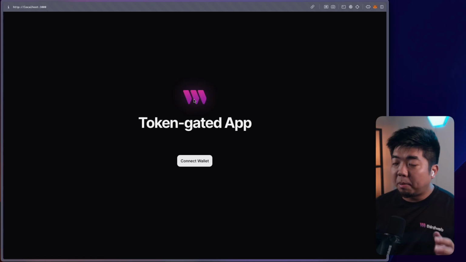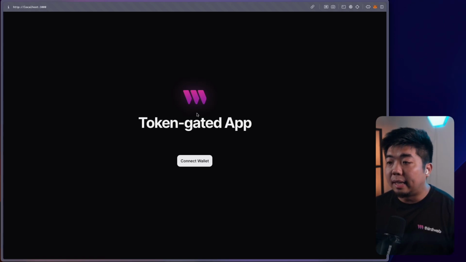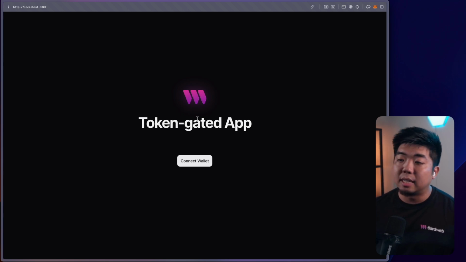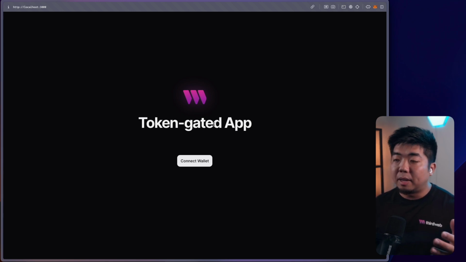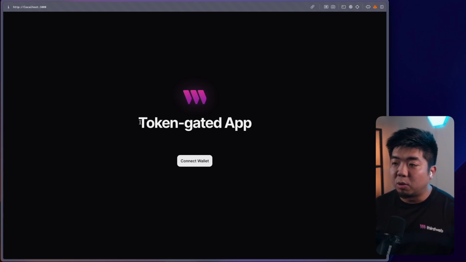In this tutorial, we're going to be building our very own token-gated Web3 application, and we're going to be using thirdweb's Connect SDK to do this. So this is my demo here. You can see this is my token-gated app. We have a Connect wallet button here, so a Connect button.